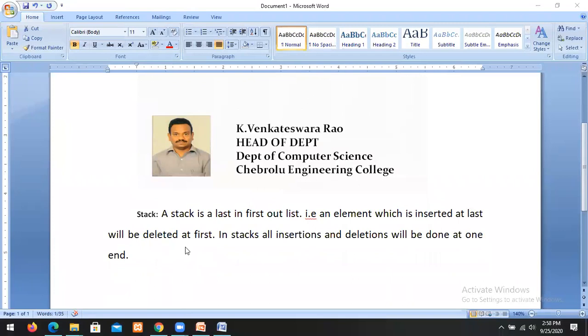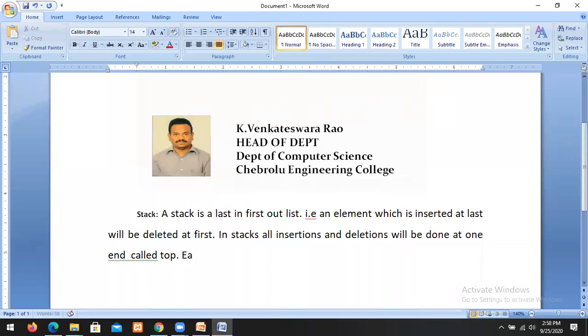An element which is inserted at last will be deleted at first. So such a list we call a stack. A stack is a last in first out list. Last in first out means the element which is inserted at last will be deleted at first. In stacks, all insertions and deletions will be done at one end called top.